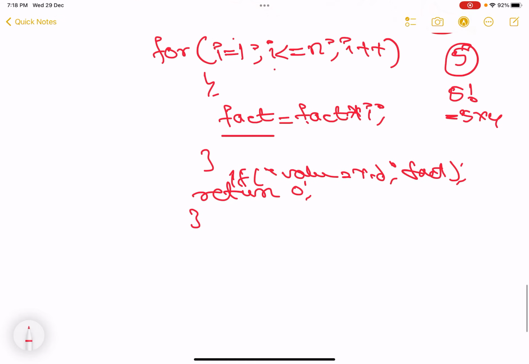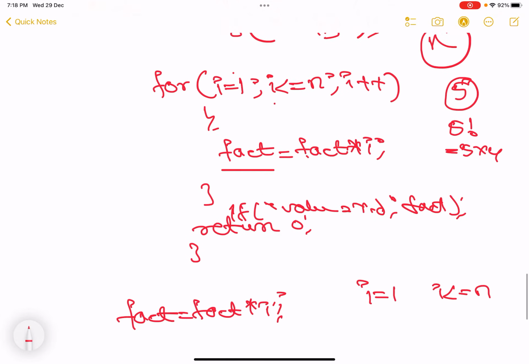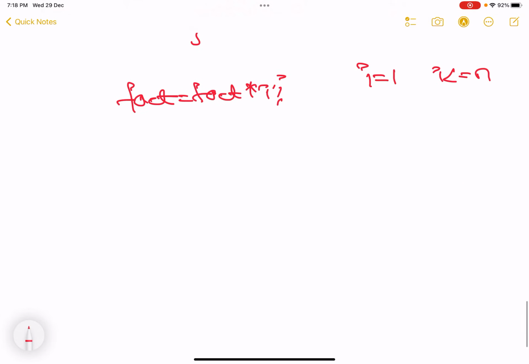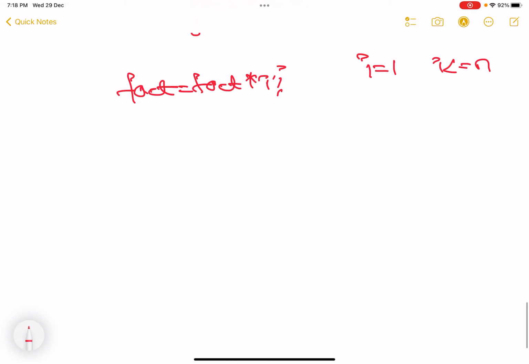Now see what happens. My formula is fact is equal to fact into i, right? And my i starts from 1 till less than or equal to n. Now let's trace the program. Okay, initialize fact is equal to 1, because even fact can't be 0. Anything multiplied by 0 is 0. fact is equal to 1 semicolon. Now understand the logic. Here I have the i variable, here I have the fact variable.